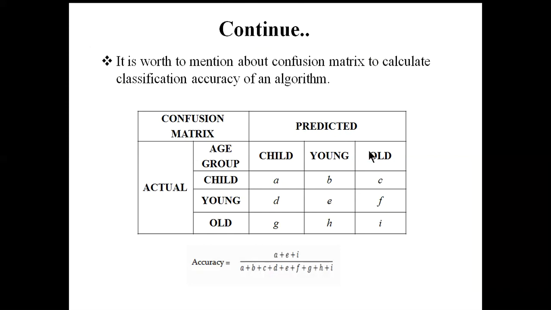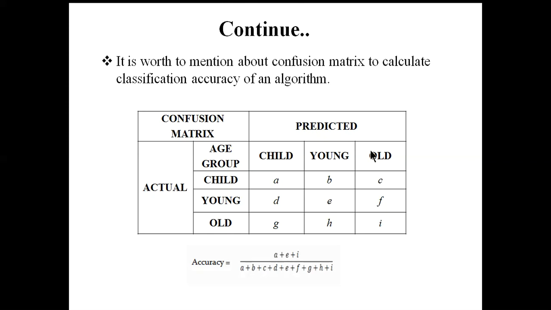Now coming to the result section. In any kind of classification problem, it is worth mentioning the confusion matrix for calculating the accuracy. It is possible that after training, in a particular case, some output does not match the actual one.